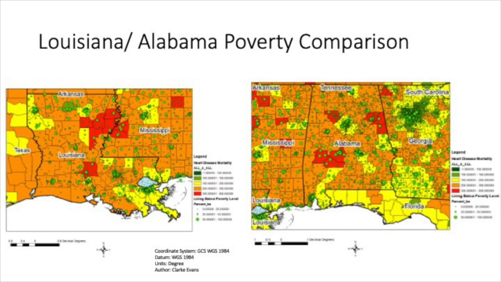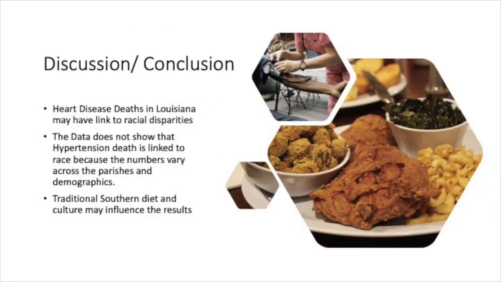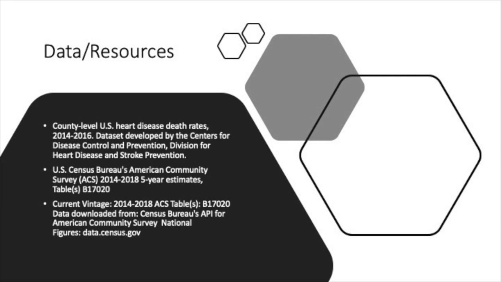In conclusion, I do believe that heart disease deaths in Louisiana may have a link to racial disparities, but the data does not necessarily show that hypertension death is linked to race because the numbers pretty much vary across different parishes and demographics. I wasn't able to notice a trend, and I thought that maybe a traditional Southern diet and culture in both states may have influenced these results. And I've listed my sources for my data sets and my research.